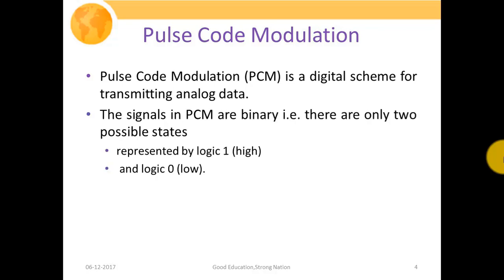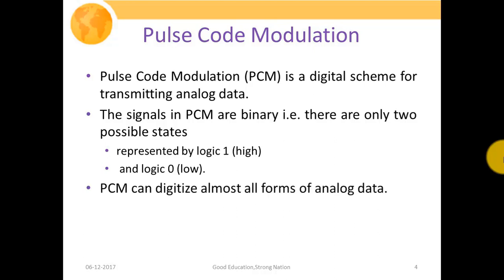The signals in PCM are binary, that is there are only two possible states, either logic high, or we could say 1, or logic 0, that is low. So they could only have two states. PCM can digitize almost all forms of analog data. It is the major advantage of pulse code modulation that it could digitize almost any sort of analog data.